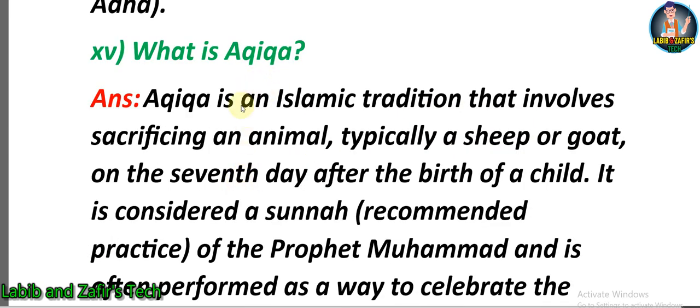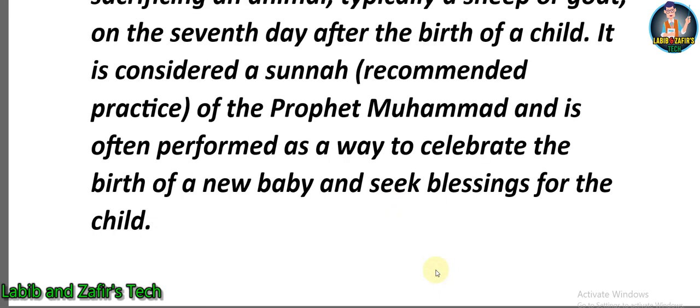What is Akika? Akika is an Arabic tradition that involves sacrificing an animal, typically a sheep or goat, on the 7th day after the birth of a child. It is considered a sunnah, a recommended practice of the Prophet Muhammad, and is often performed as a way to celebrate the birth of a new baby and seek blessings for the child.